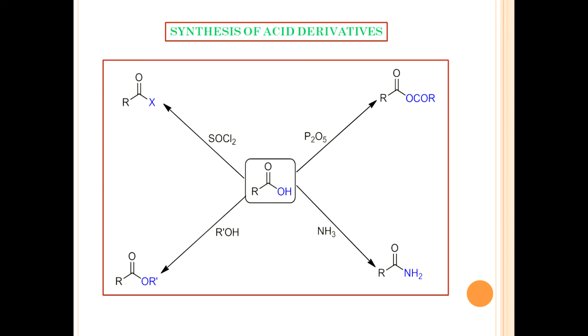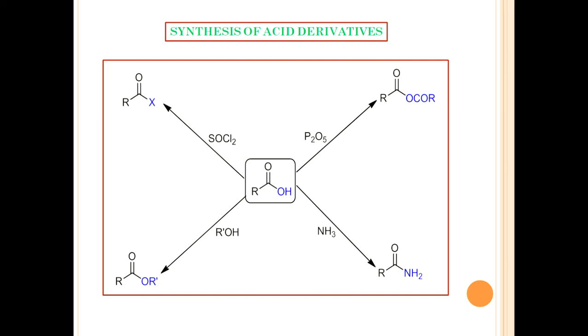Carboxylic acids react with alcohols to form esters. Note that the acid catalyzed esterification is an equilibrium reaction. So the equilibrium can be shifted to the right side, towards products, if we are able to remove the water or the ester from the reaction mixture.